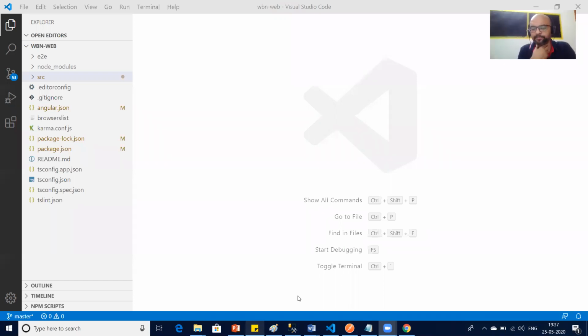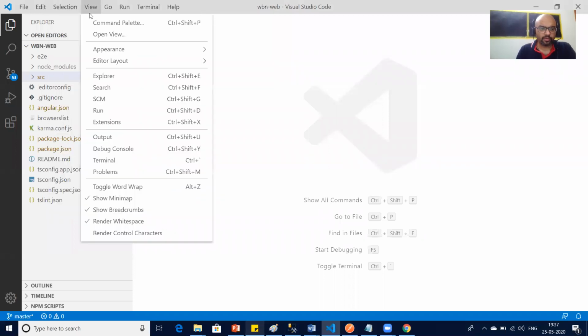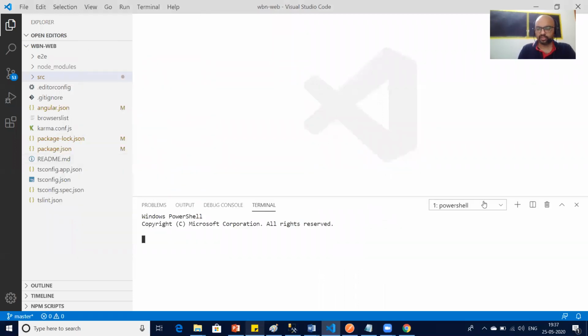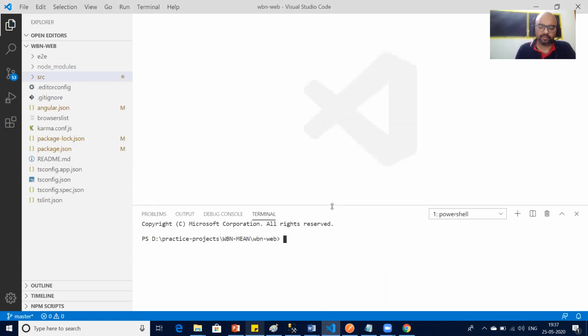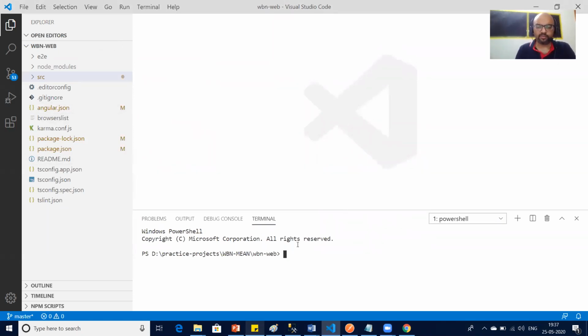Okay, I'm back. So go to view, open terminal. Yeah, so how many terminals? Only one now. So now what I will do is, first of all, I need to install Express.js, right?